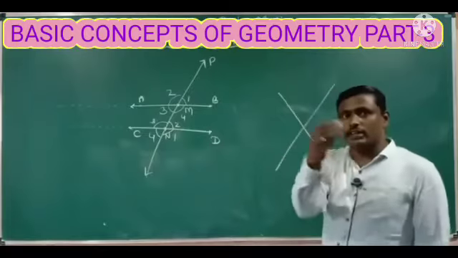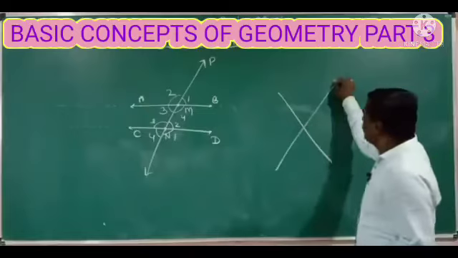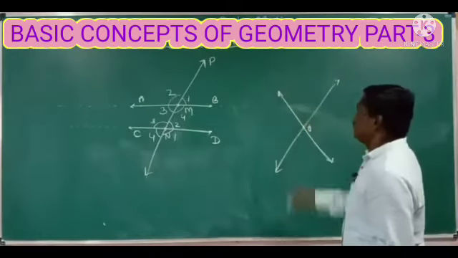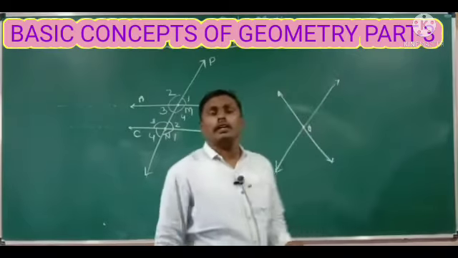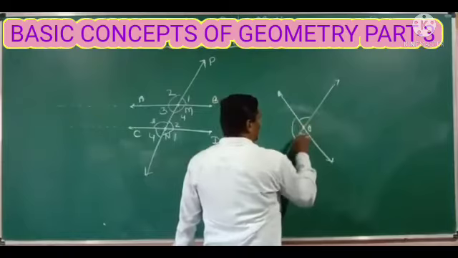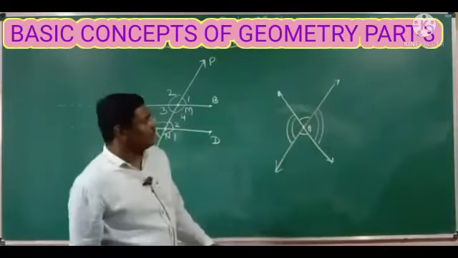You already learnt this in the previous class, no? Vertically opposite angles, right? When two lines intersect at one common point, they form vertically opposite angles. In vertically opposite angles, the opposite angles are equal.